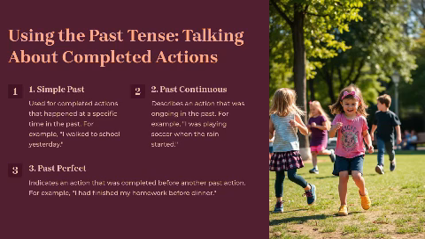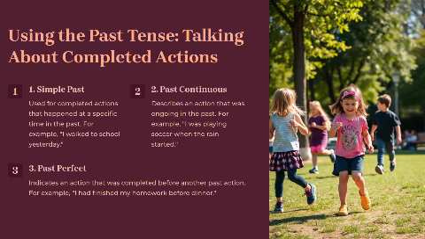Let's start with the past tense, which we use to talk about actions that have already happened. There are three main forms of the past tense. Firstly, simple past. This is used for completed actions. For example, I walked to school yesterday.